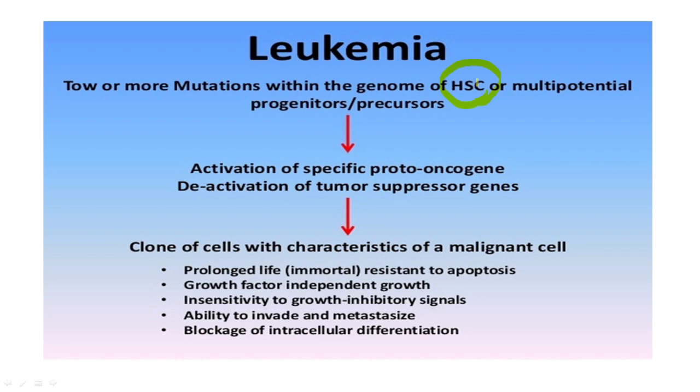What happens here is there is activation of the proto-oncogenes and deactivation of the tumor suppressor genes, and that results in the formation of a malignant phenotypic cell associated with resistance to apoptosis, and these cells usually become what is referred to as immortal. That may arise because of growth factors or an insensitivity to the growth inhibitory mechanism, and the potential to invade and metastasize characteristically increases in such cells, right?